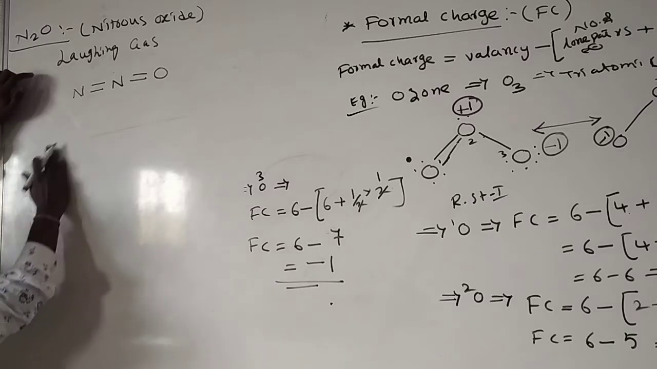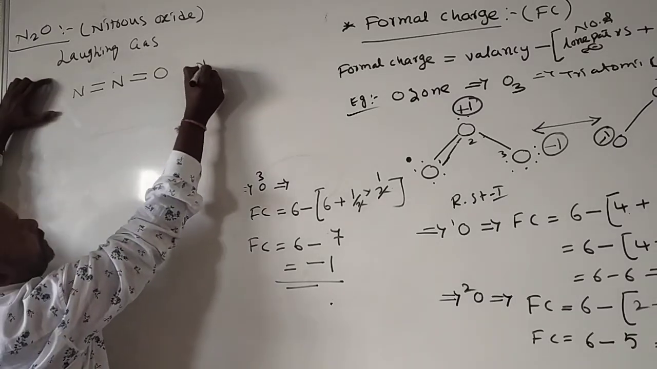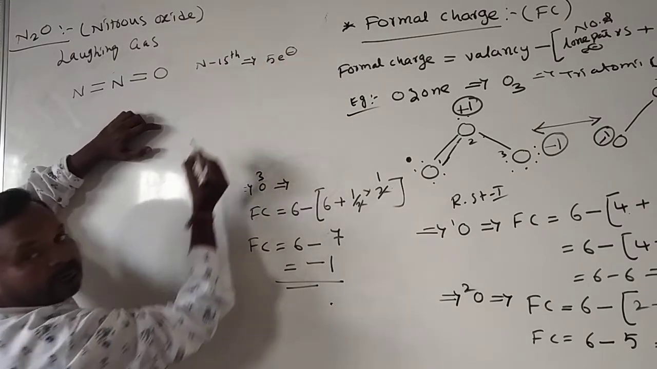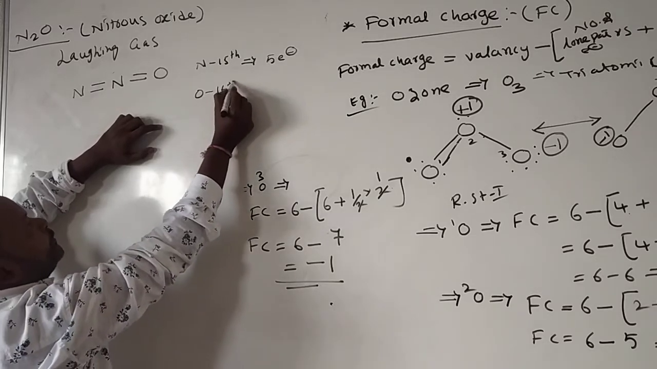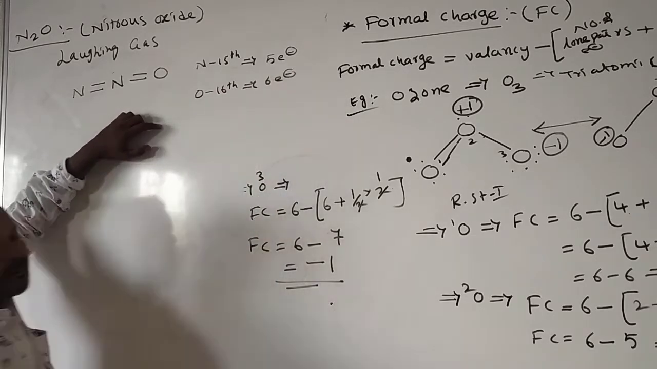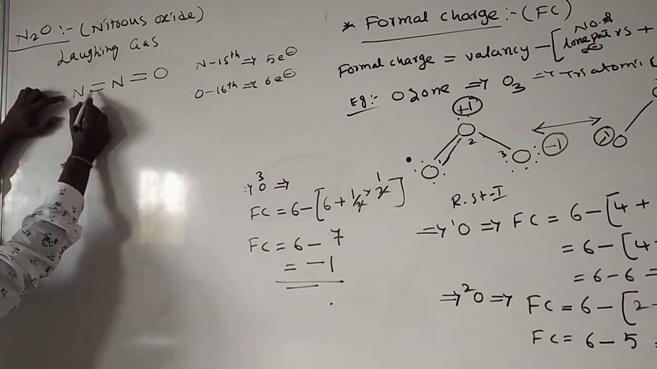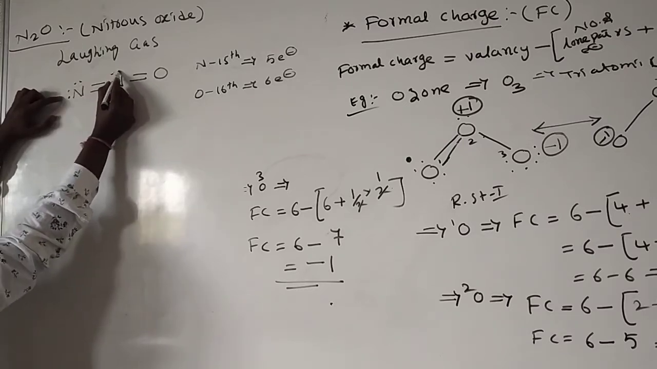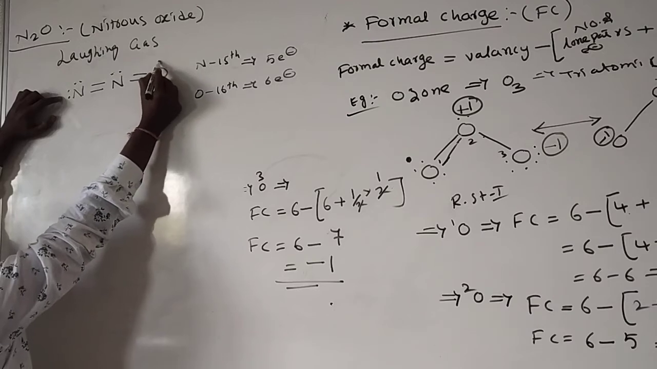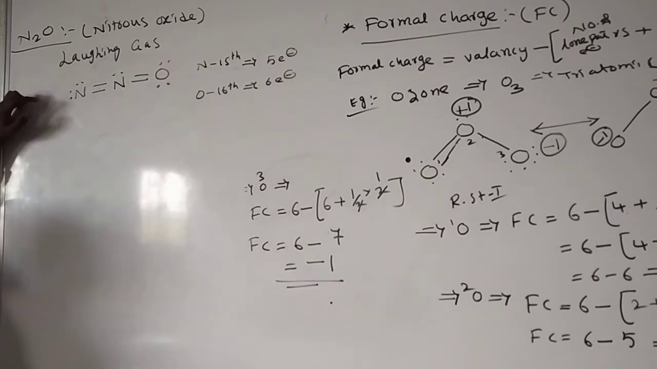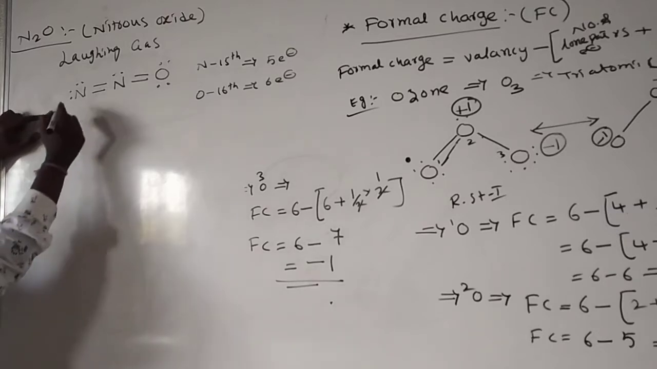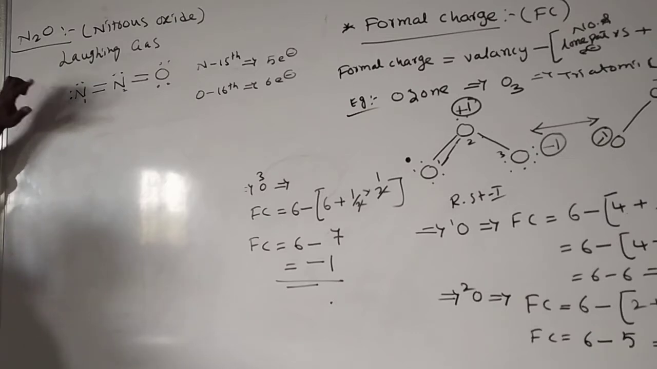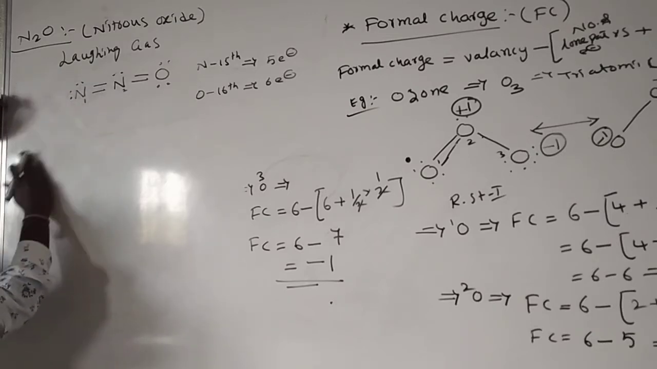See, nitrogen belongs to the 15th group, which means it has 5 valence electrons. Oxygen belongs to the 16th group and has 6 valence electrons. Nitrogen already has 2 over, so 2 more valence electrons; here 1 more valence electron, and here 2 more valence electrons are present. Then see the formal charge on nitrogen atom 1 and the formal charge on nitrogen atom 2. We'll see here.